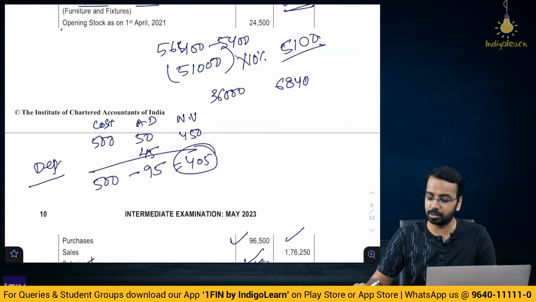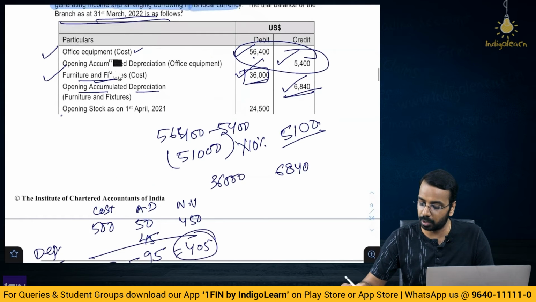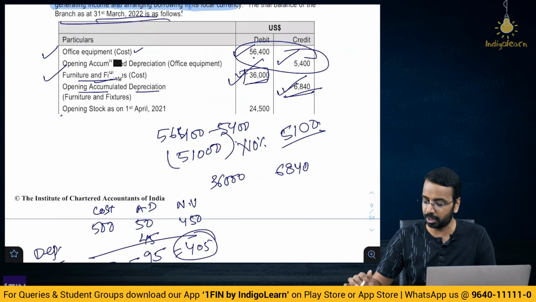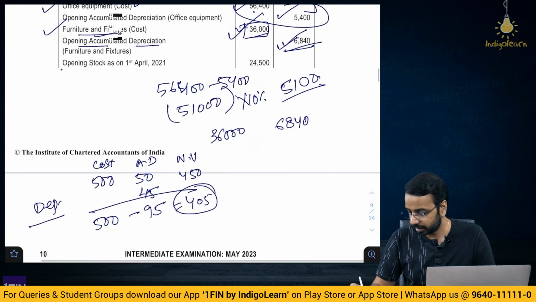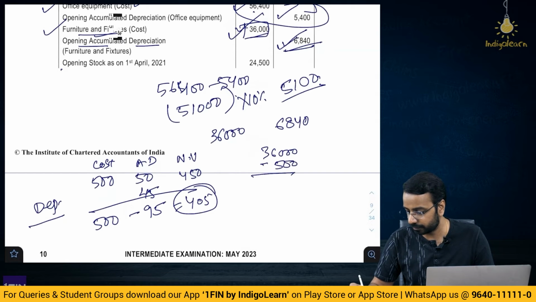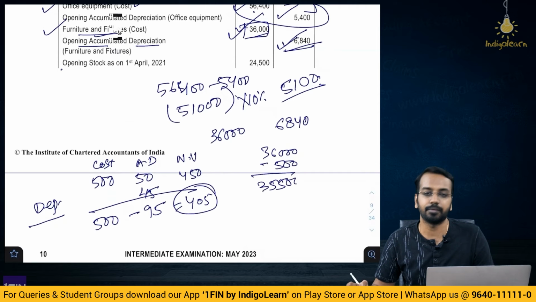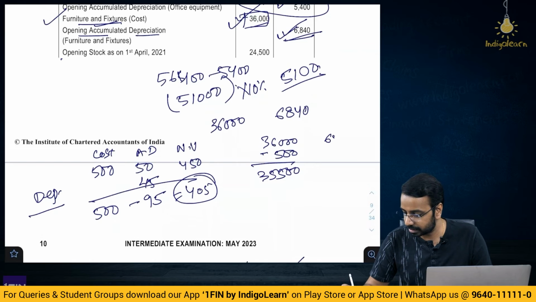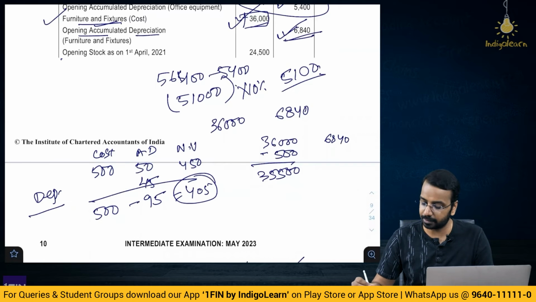So, 405 has to be eliminated from your furniture and fixtures and accumulated depreciation on a net basis. So, what you will do is 36,000 minus 500, you have 35,500. Depreciation, if you see, is 6840, right.